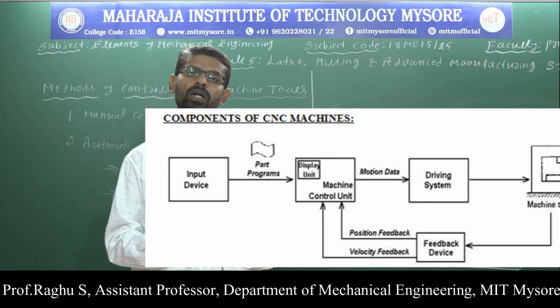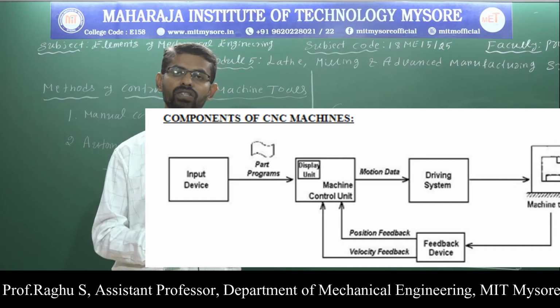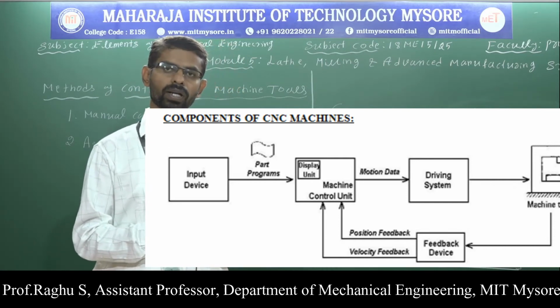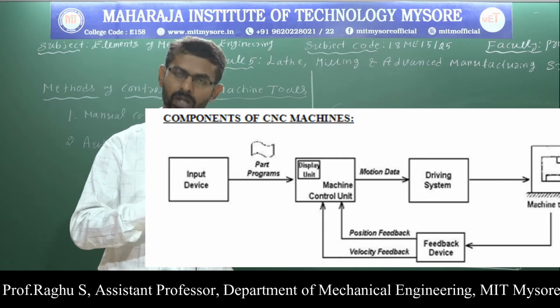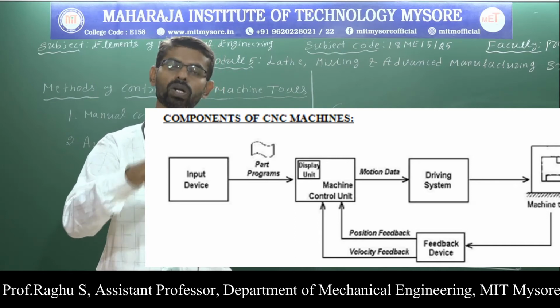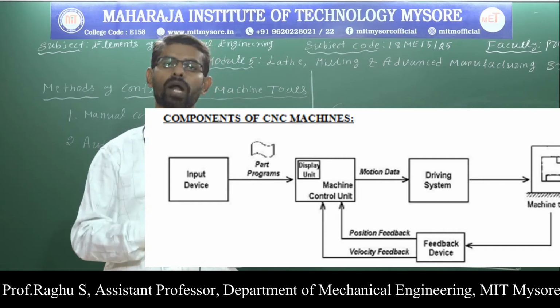Next we have an important component, machine control unit. The machine control unit is the heart of the CNC machine. It is made up of electronic components. Next, the functions of the machine control unit: it reads the part program. Next, it decodes the part program into machine level language. Next, it sends the motion data to the driving system.